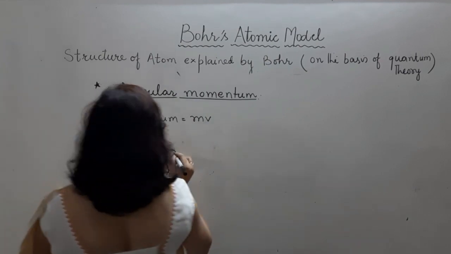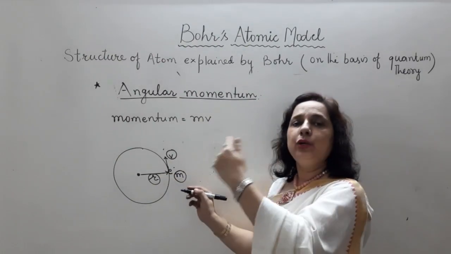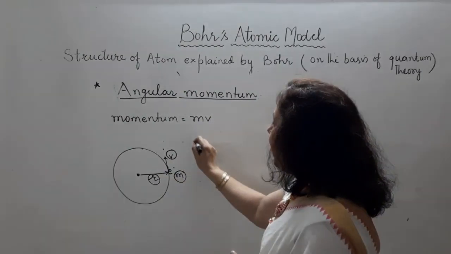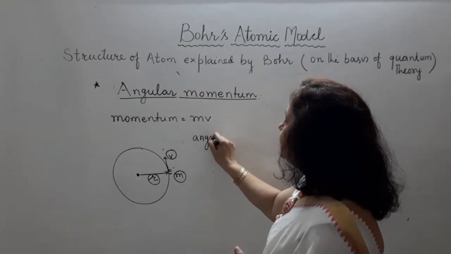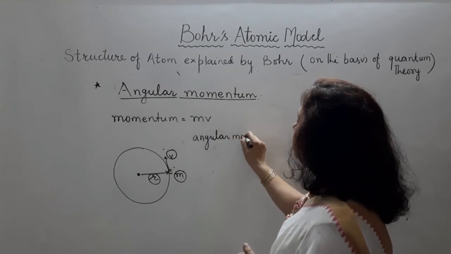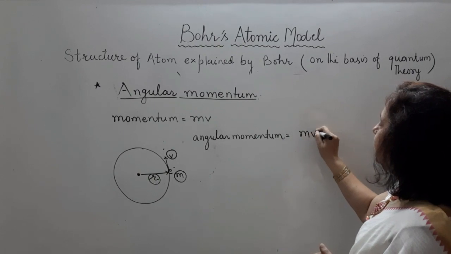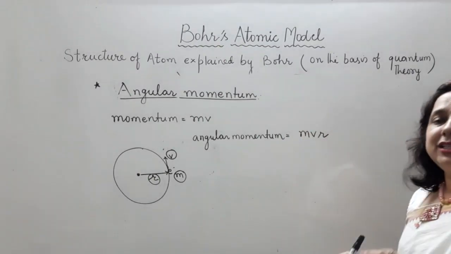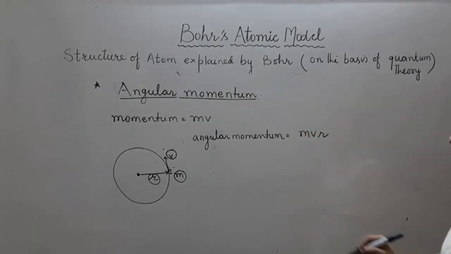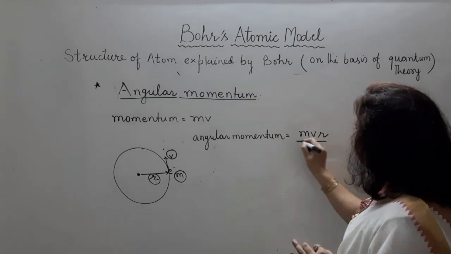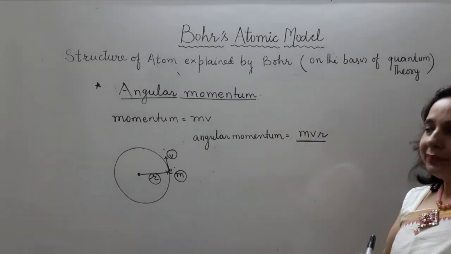So we can say it is moving with some velocity v. Mass is m, velocity is v, radius is r. So angular momentum of a particle which is moving on a circular path, it is m into v into r, mass into velocity into radius. MVR is angular momentum.